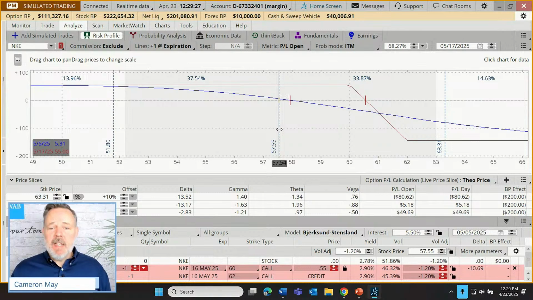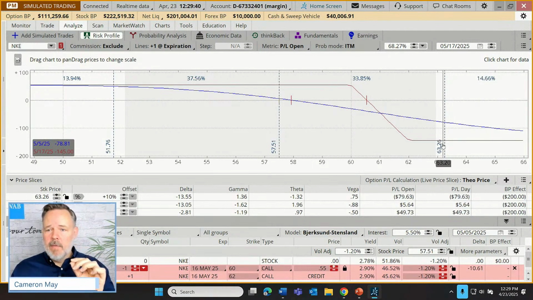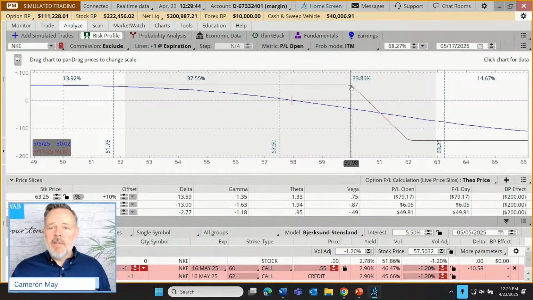But an important feature of these slices is that they can be moved. Watch this. We can either move them manually with a click and drag function, or we can move them numerically. So let's say, well, we have 3 points of interest here. We have maximum gain, we have maximum loss, and we have break even. So let's just start moving our slices.